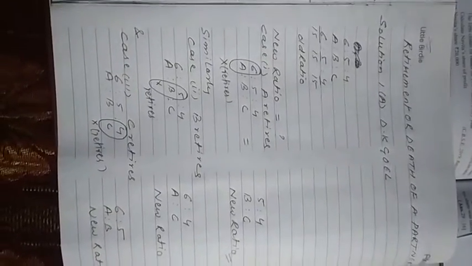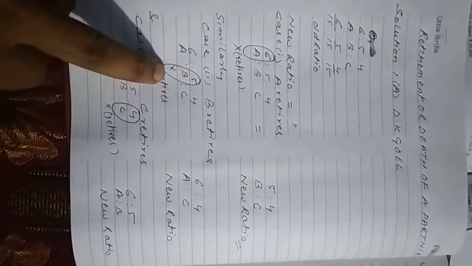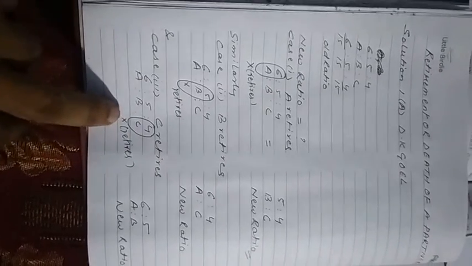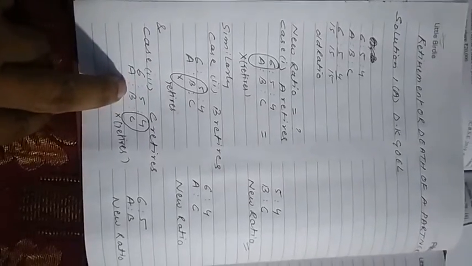Similarly, in case B, when B retires, strike out B's share. When we strike out B's share, we get the new ratio between A and C, that is 6:4. And similarly, in the third case, when C retires, the new ratio will be 6:5 between A and B. So this is the solution of question number 1.